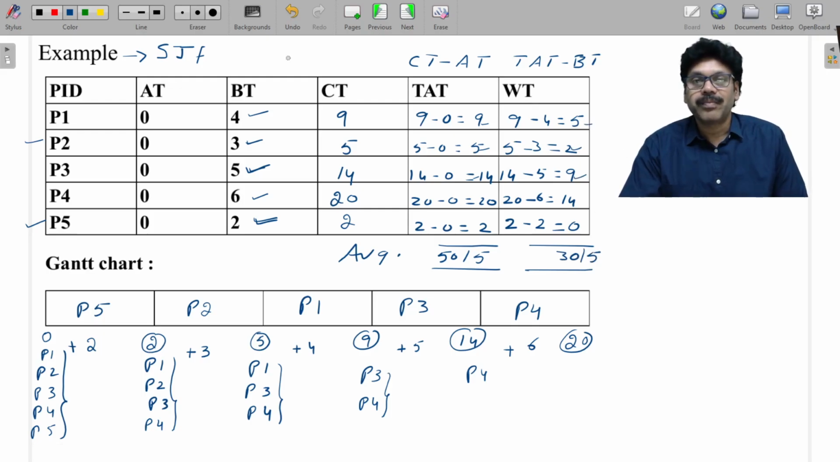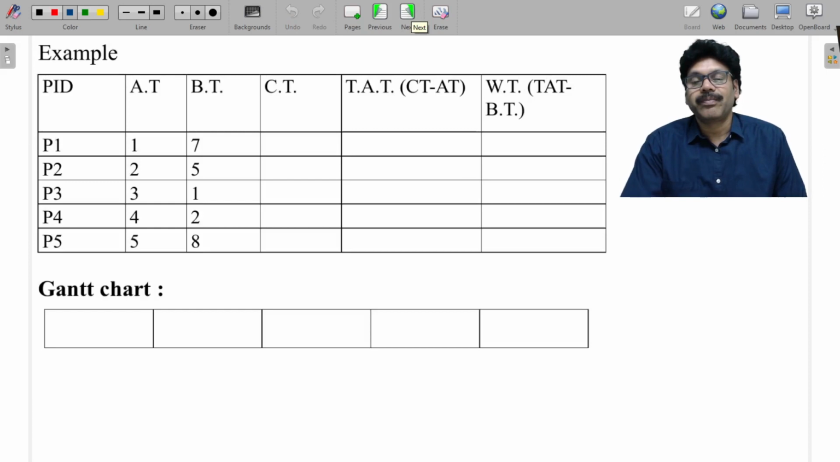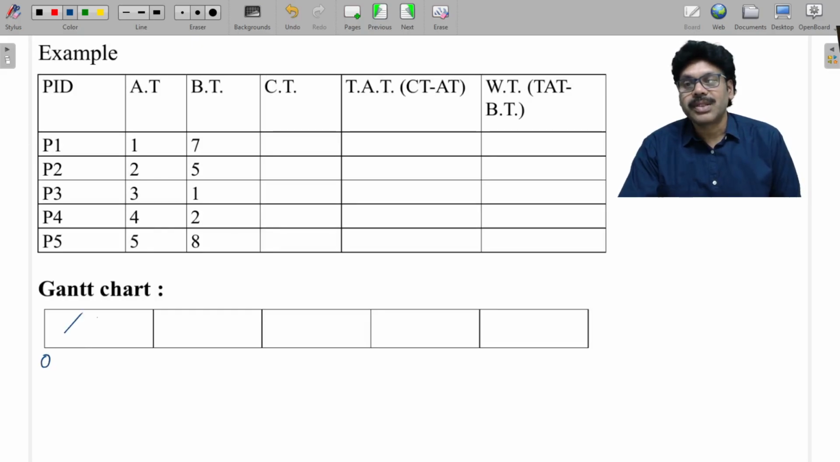Now let me give a different example. If the arrival times are different, what happens in this case? At 0, no process has come, so the CPU is idle at that time. And then at arrival time 1, only one process is available in the ready queue, none other than P1. So P1 will be released.